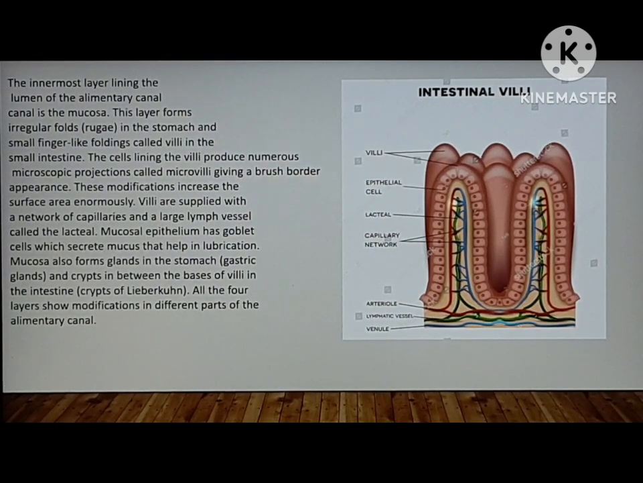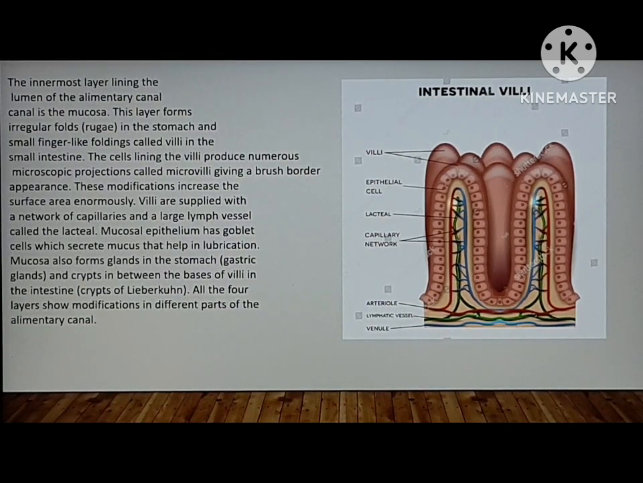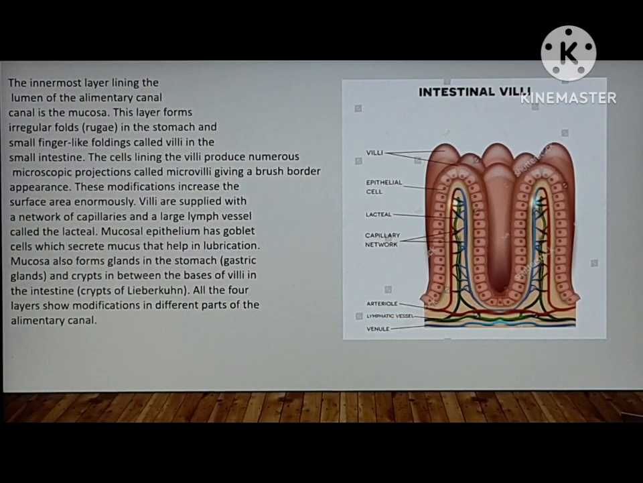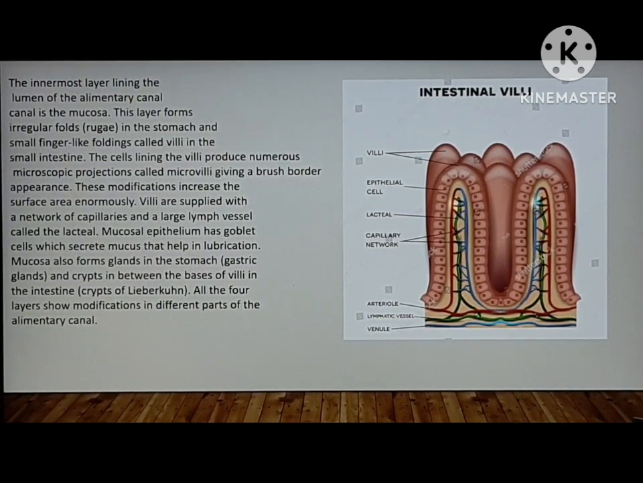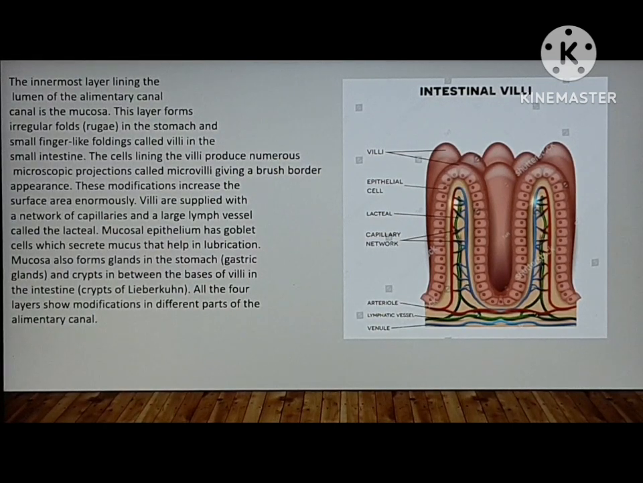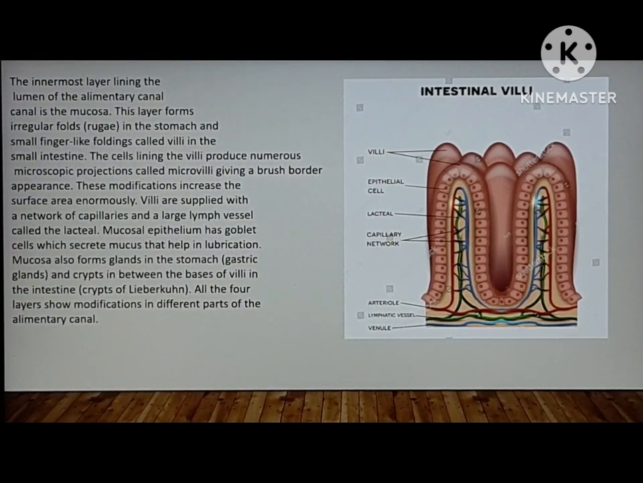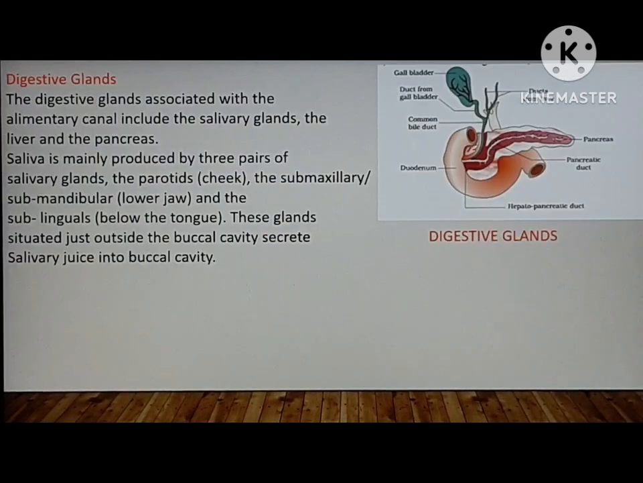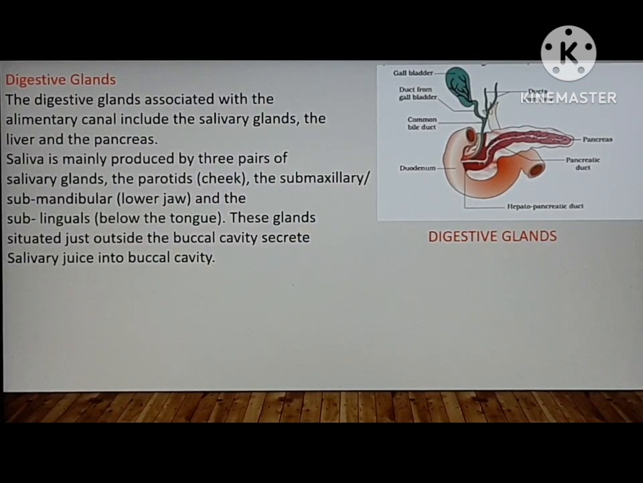Villi are supplied with a network of capillaries and a large lymph vessel called lacteal. Mucosal epithelium has goblet cells which secrete mucus that helps in lubrication. So in this picture you can clearly see the structure of the intestine. Note down all the mentions so that you can get help while you are reading the textbook.